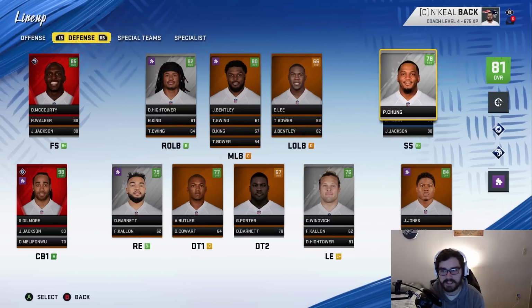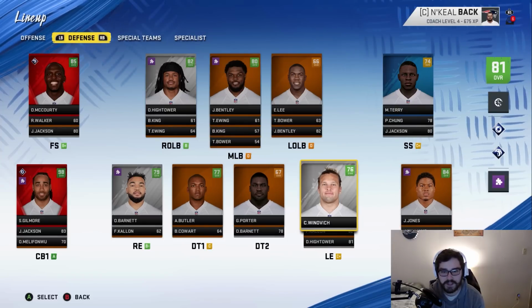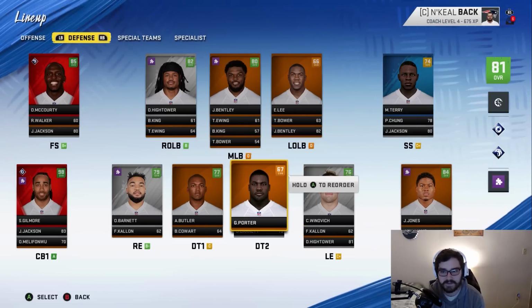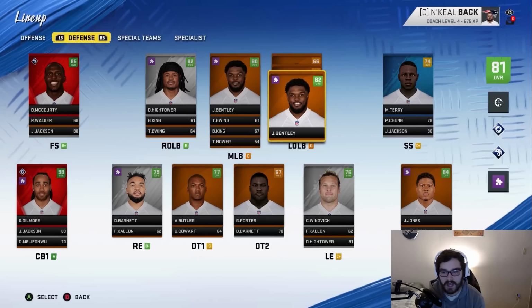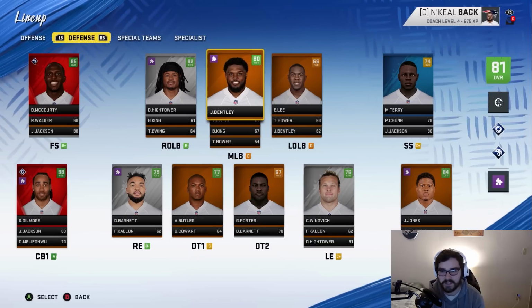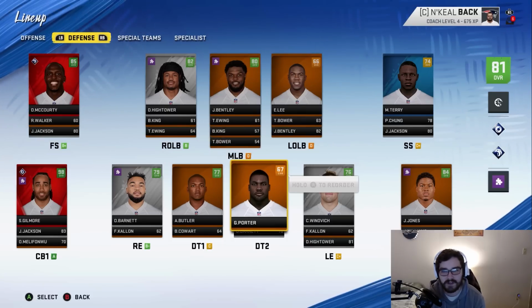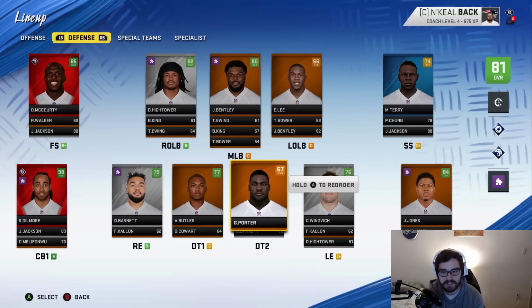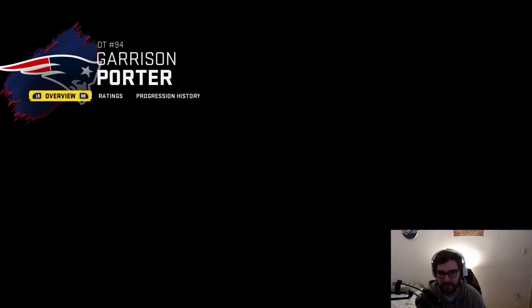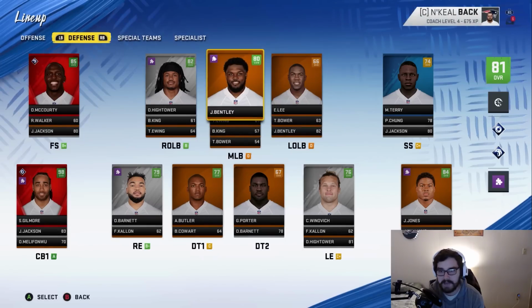We still have a few holes on the defense, but I think overall the unit isn't too bad. We need another defensive tackle, and we still need an outside linebacker. I was going to address that in the draft, but the class wasn't too deep at both of those positions. I tried to sign Zach Cunningham in free agency. We weren't able to get him. I didn't go after a defensive tackle in free agency because usually there's a decent guy late. I thought Porter was going to be a little bit better, but he's a 67. Maybe one day he can progress into something. I very much doubt it, though.